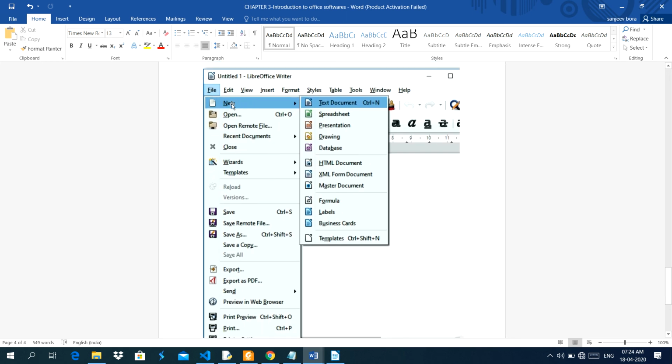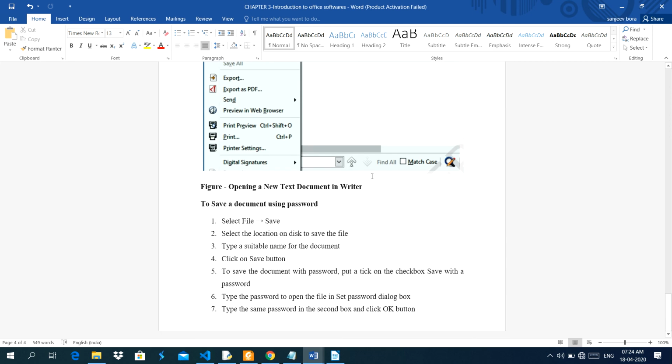This is also called a submenu. See this one, File. Whenever you click, this is the main menu. Whenever you click on the File menu here, it is showing the submenu. See this one, a submenu shows the name of the menu, the icon of the menu, and the shortcut key related with the submenu.